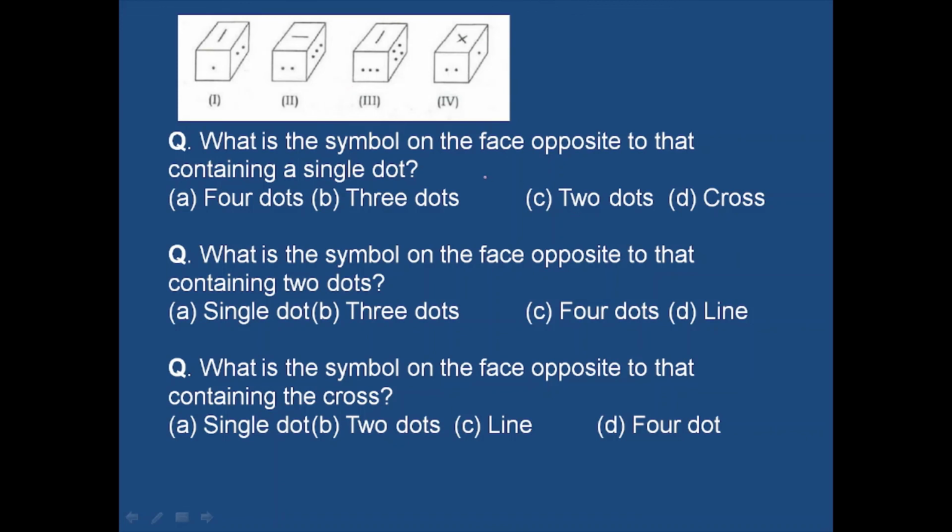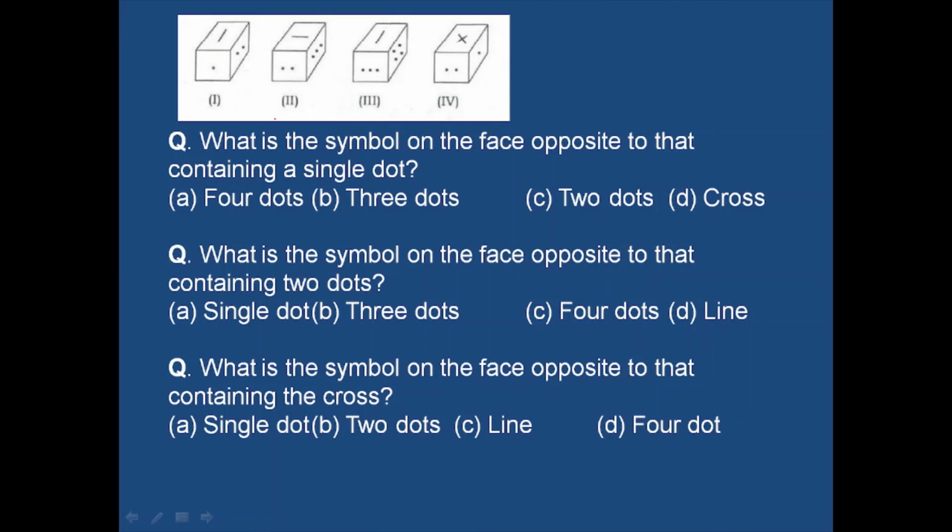Now you know that a dice consists of 6 surfaces, 6 faces. Here the 6 faces are marked 1, 2, 3, 4 dots, a single line and a cross. So there are 6 surfaces, and each surface consists of different dots or symbols.